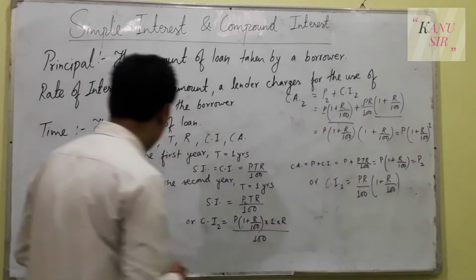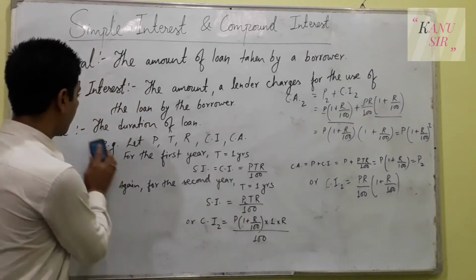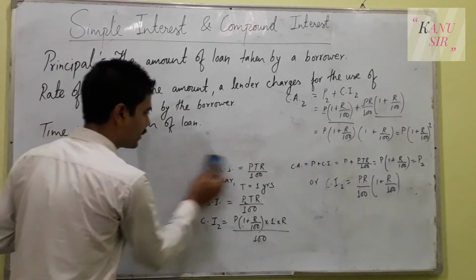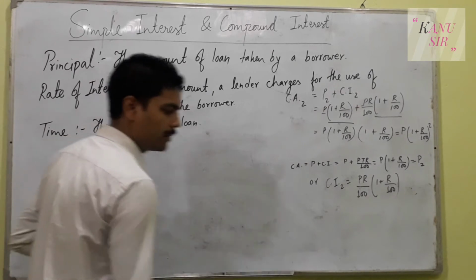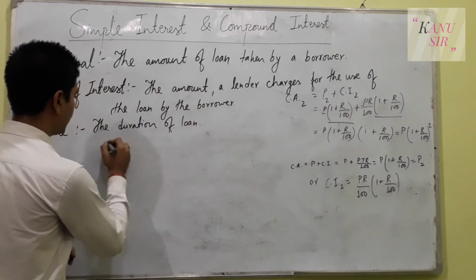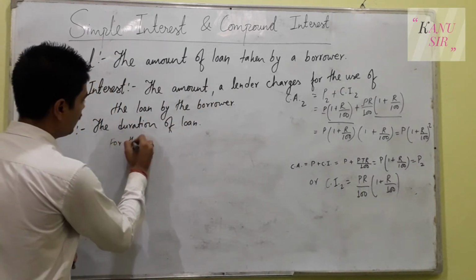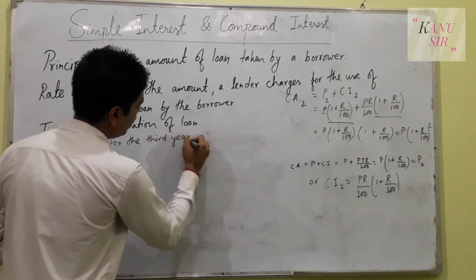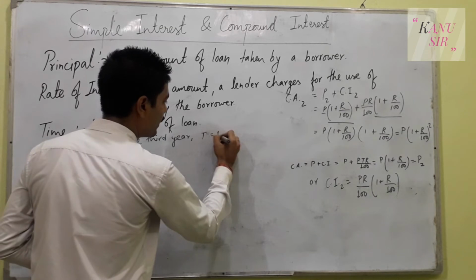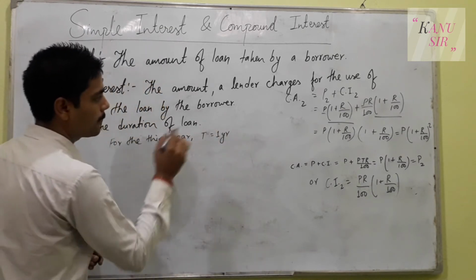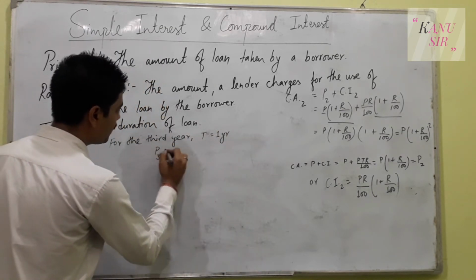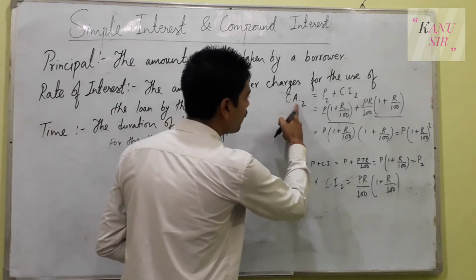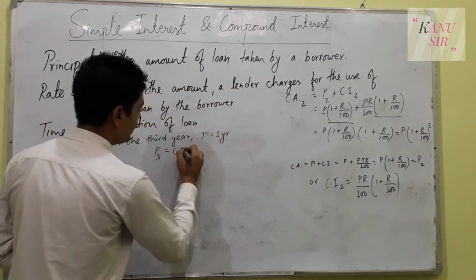Again, let us take the third year also. You will be clearer after taking the third year. For the third year, the time is 1 year, and the new principal P3 equals the compound amount of the second year.